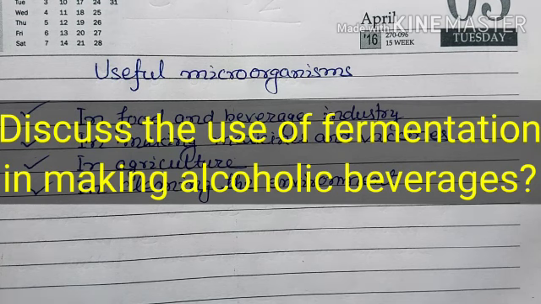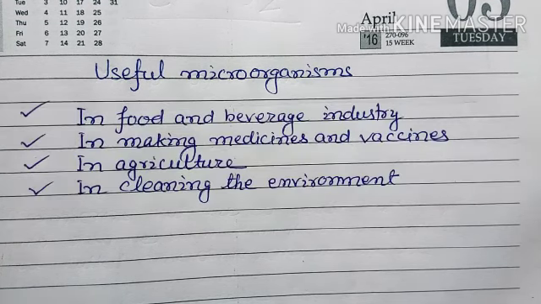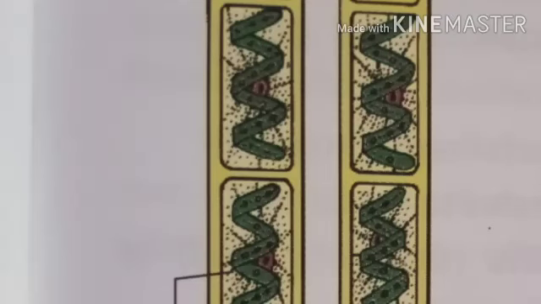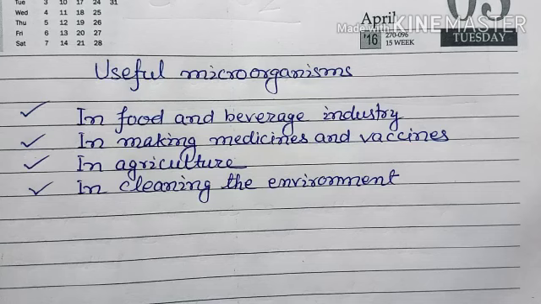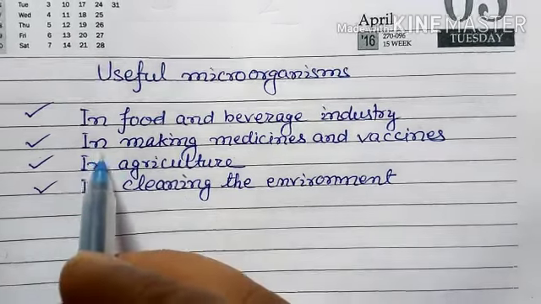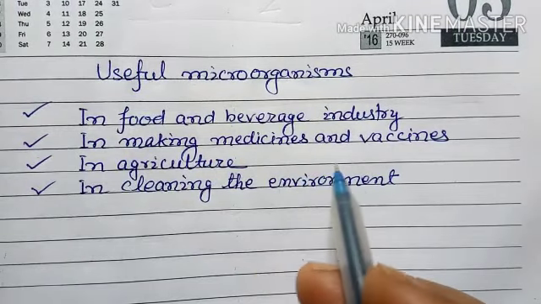It is also used in other food industries, like some seaweeds are used as food in China and Japan, and some substances obtained from algae are used to thicken foods such as ice cream and jellies. Now, we'll discuss making medicine and vaccines.